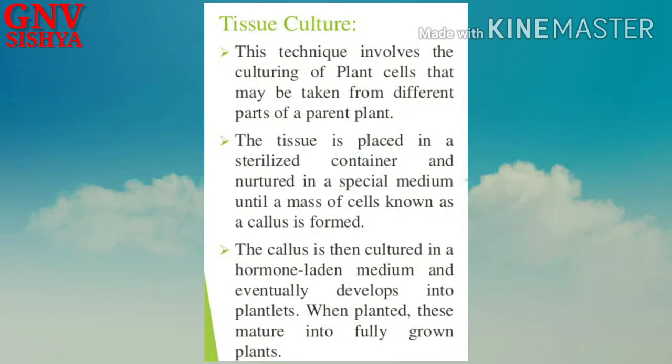So the tissue is placed in a sterilized container and nurtured in a special medium until a mass of cells known as callus is formed. The callus is a mass of undifferentiated cells, and slowly those undifferentiated cells are developed in the laboratory. The callus is then cultured in a hormone-laden medium and eventually develops into plantlets. So when planted, these mature into fully grown plants.